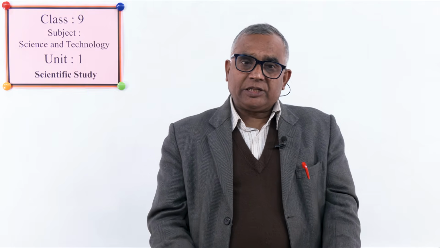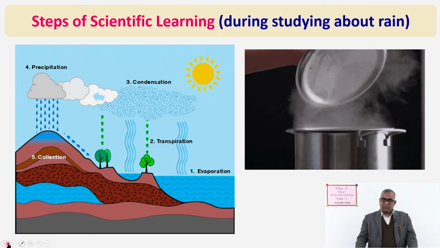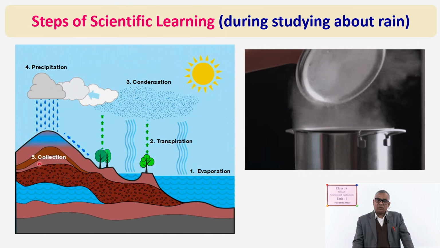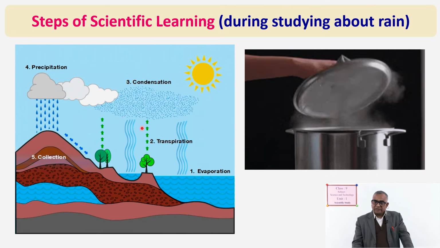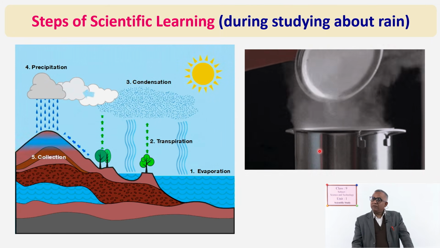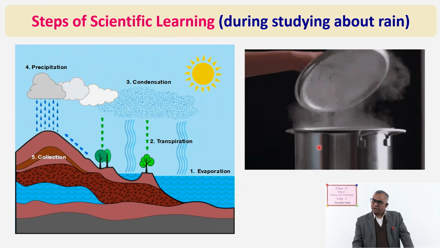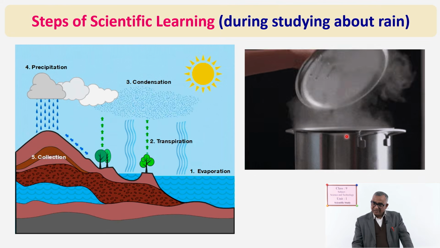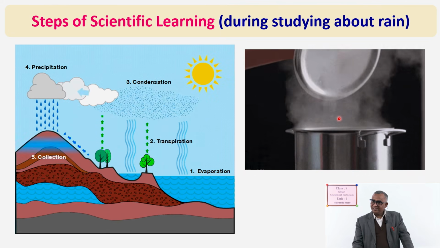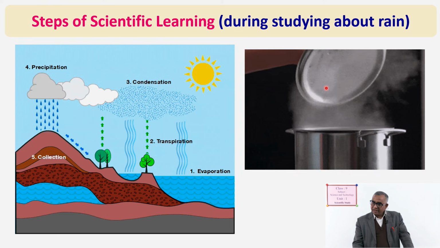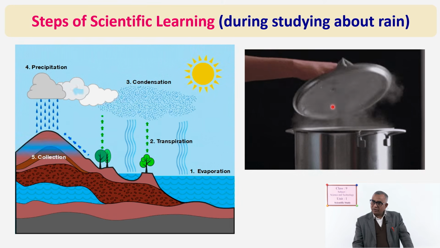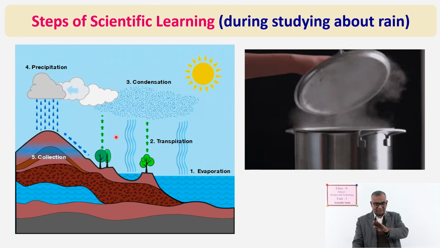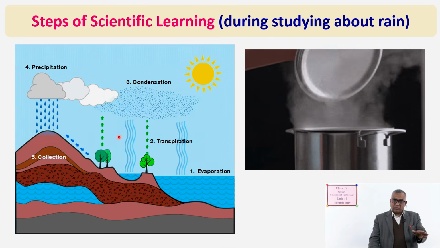Now, here are the steps of scientific learning. One example is given, and obviously you understood it, that is the water cycle. This water cycle can be checked by some more simple examples, about which you have learnt in junior classes. But here, look, vapor is observed and you can see clearly that this vapor is dropping down in the form of water. So, what are the similarities in these two processes? You can find out, you can link them.